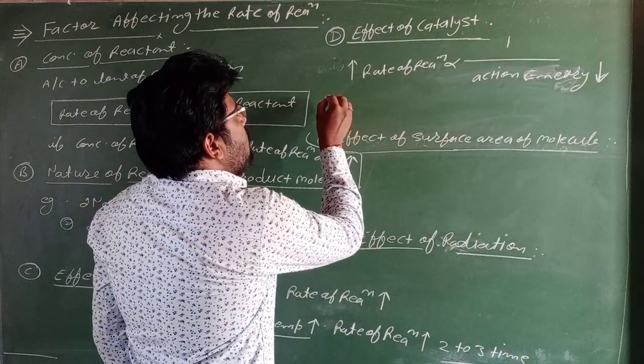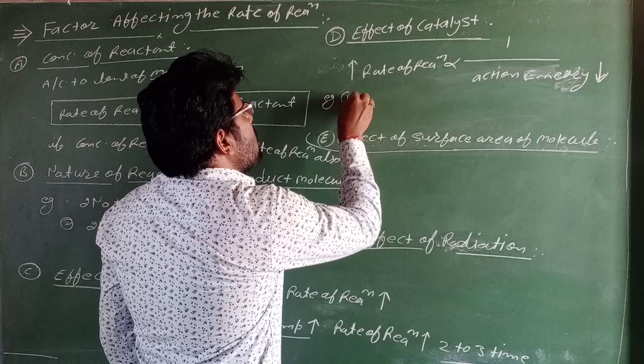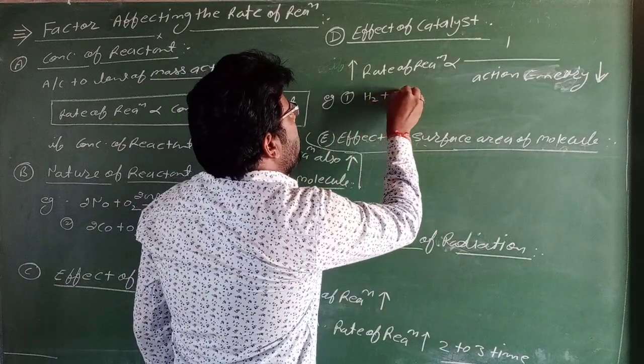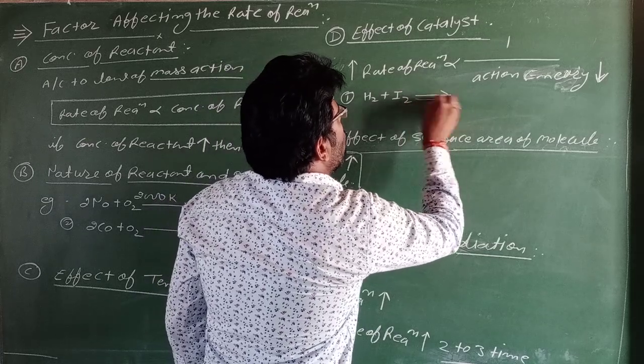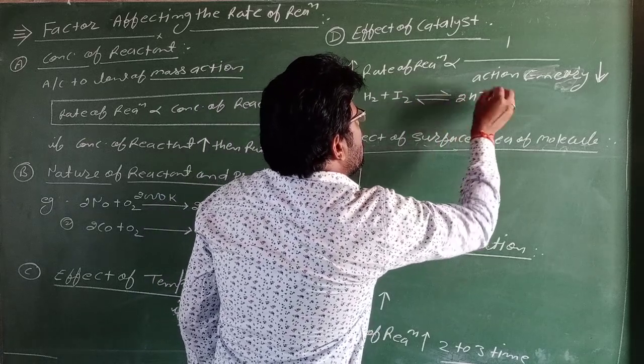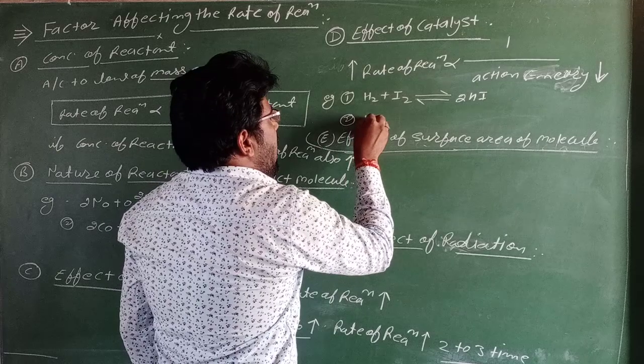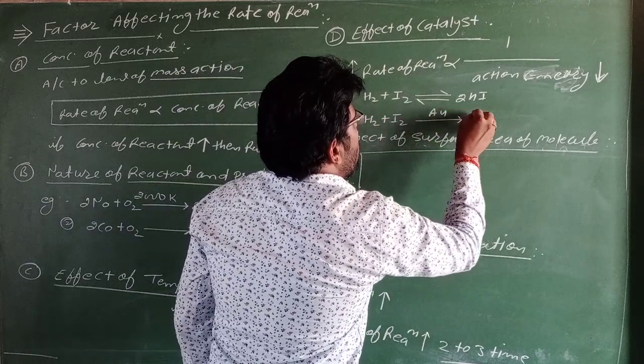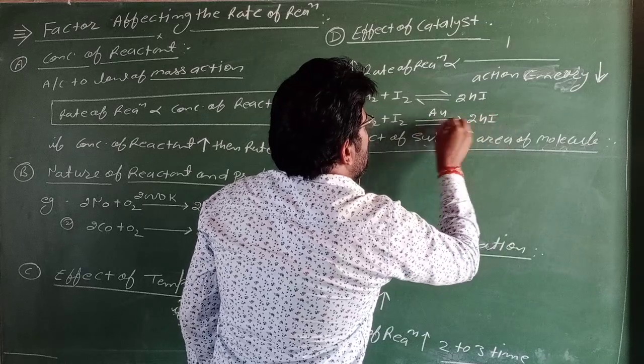We explain it by an example, a chemical reaction. H2 plus I2 is converted into twice HI.